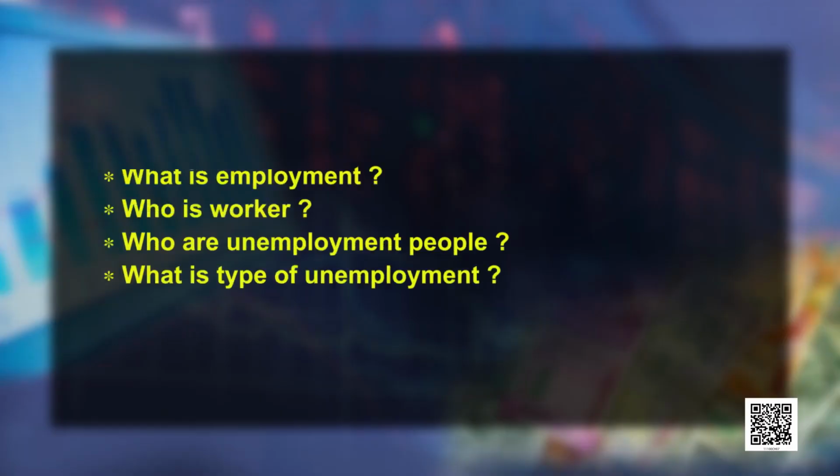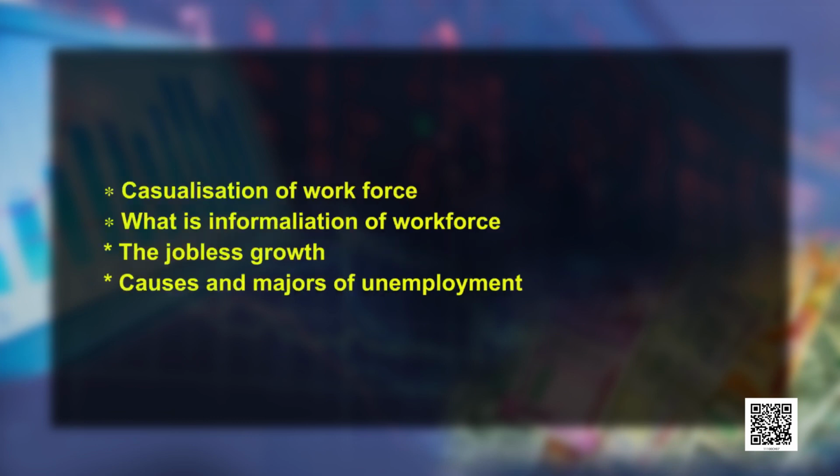Now let's summarize what all we studied in this chapter. In this chapter we learned about what is employment, who is a worker, who are unemployed people, and what the types of unemployment are. We also studied casualization of workforce. We also understood what is informalization of workforce. We also discussed jobless growth, which is a serious problem for India. We also discussed the causes and measures of unemployment.